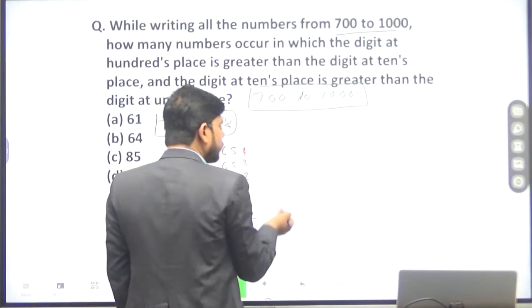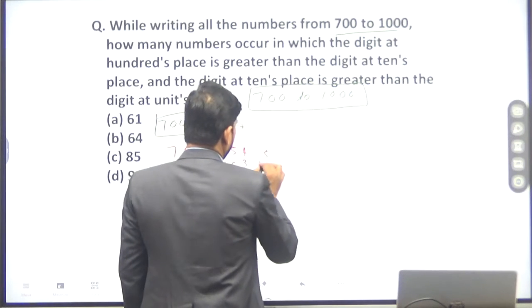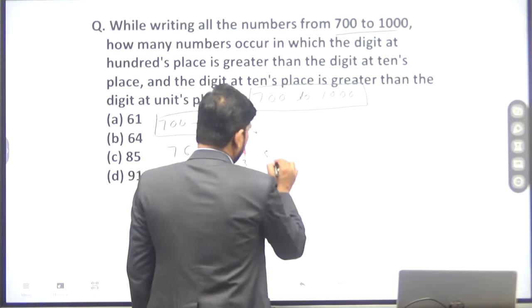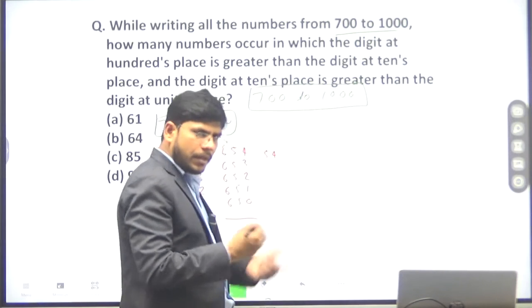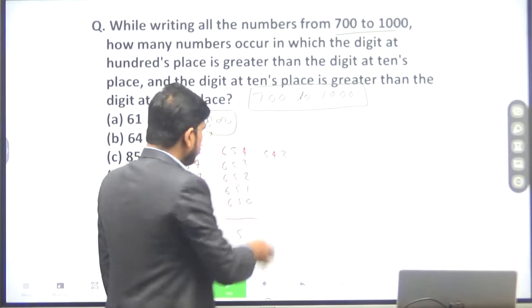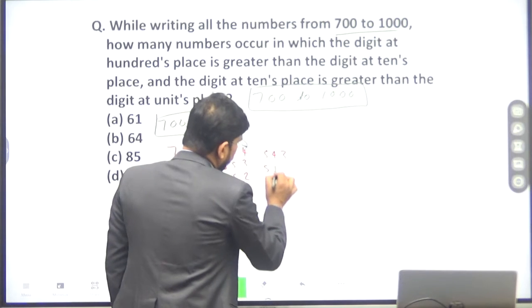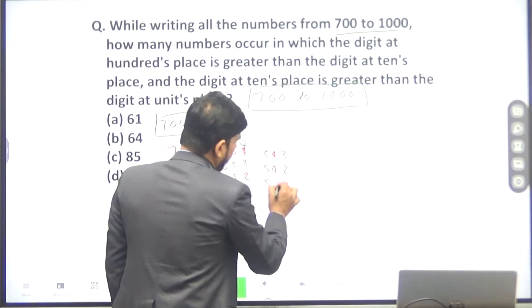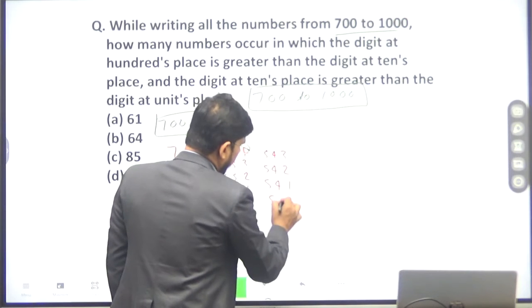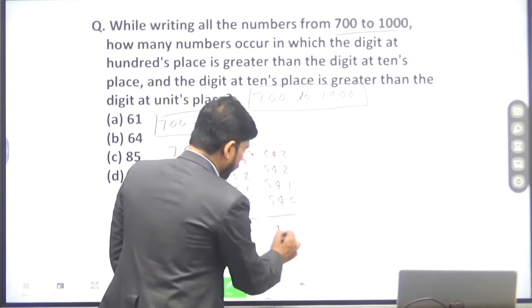Now again, suppose the digit at the 100 place is 5 and the 10th place is 4 and the unit place is 3. Clear? So now in the same sequence, how many numbers will be there? 5, 4, 2 and 5, 4, 1, 5, 4, 0. Then the numbers will be 4.